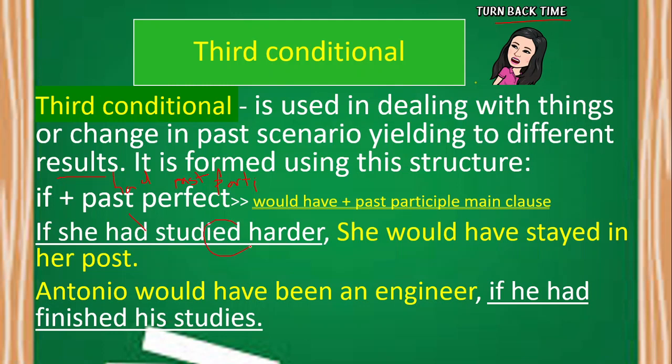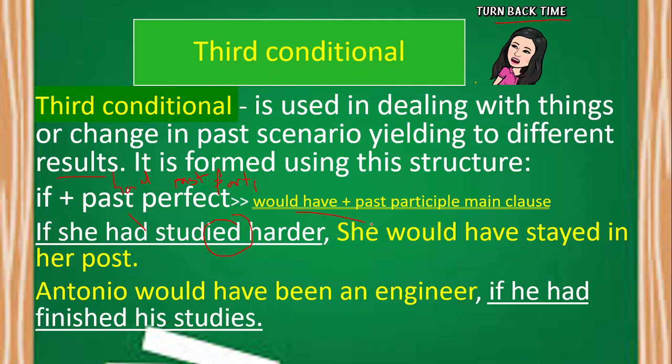It is from the base form study. So if you wanted to make the verb study in past perfect tense, you need the past participle, which is studied. Therefore, we can say that this clause follows the verb form that must be used. We have here also on the main clause, she would have stayed.